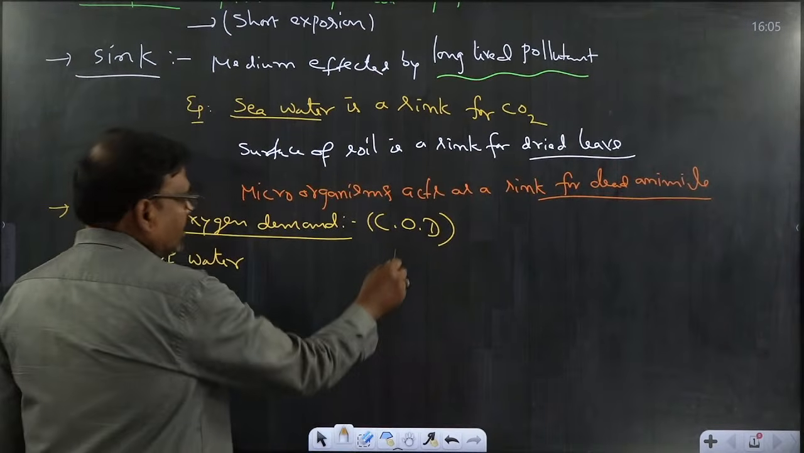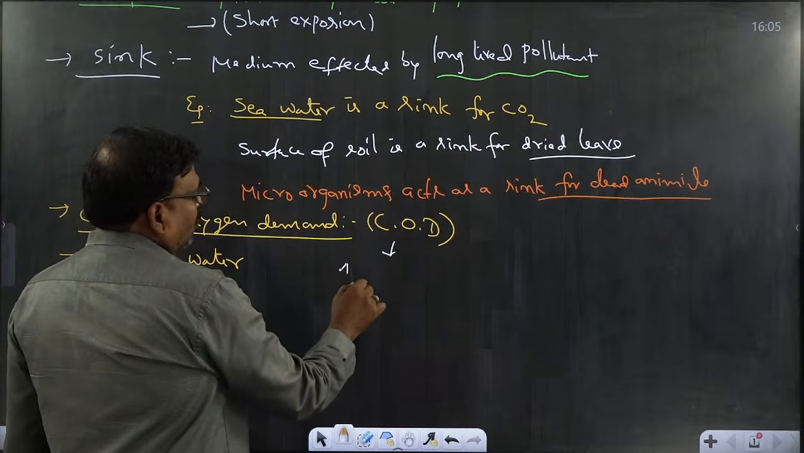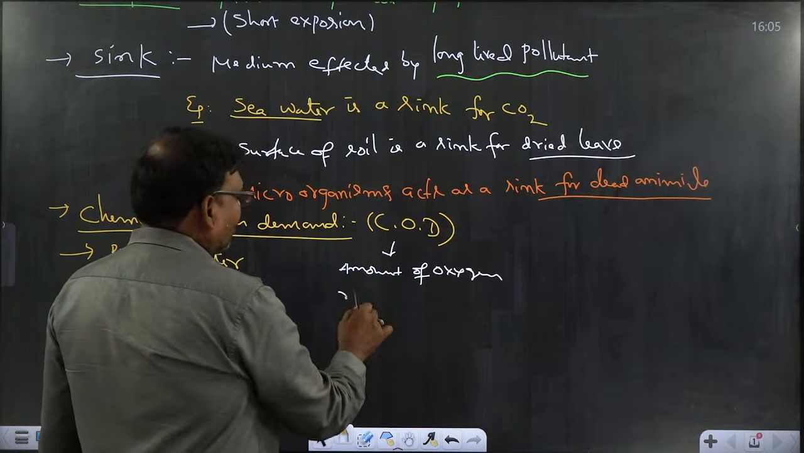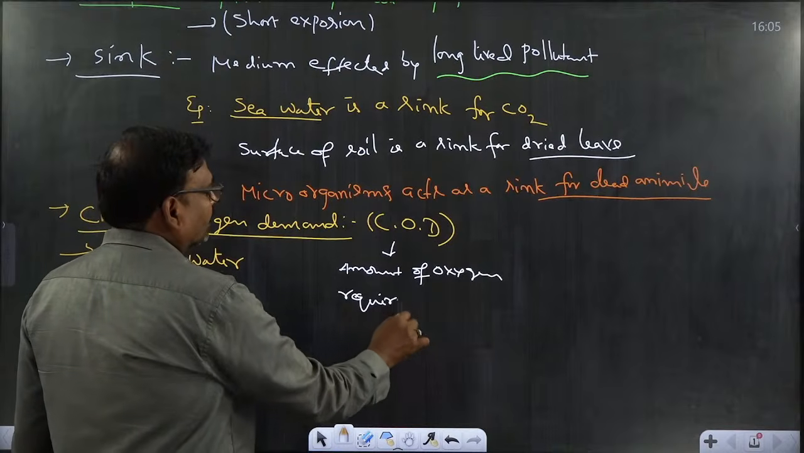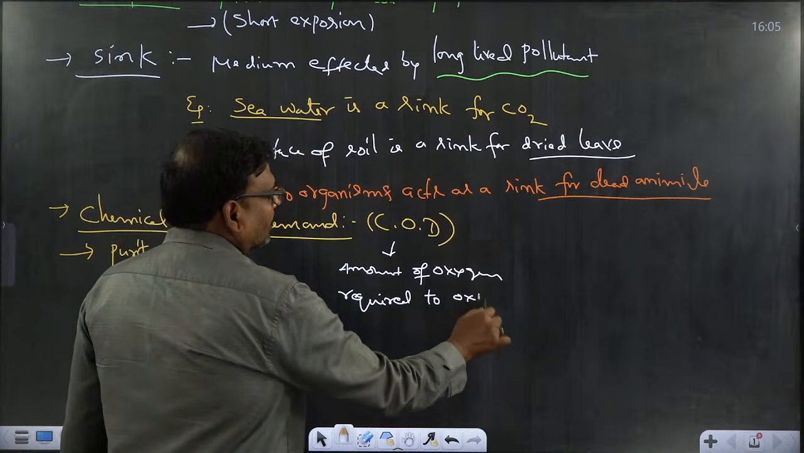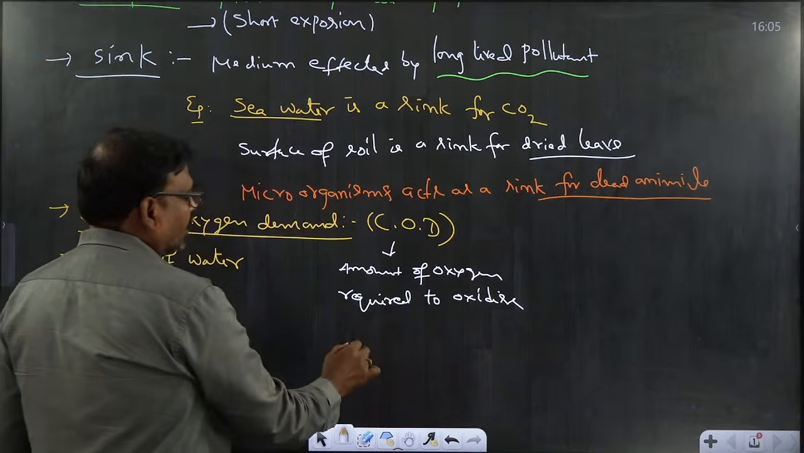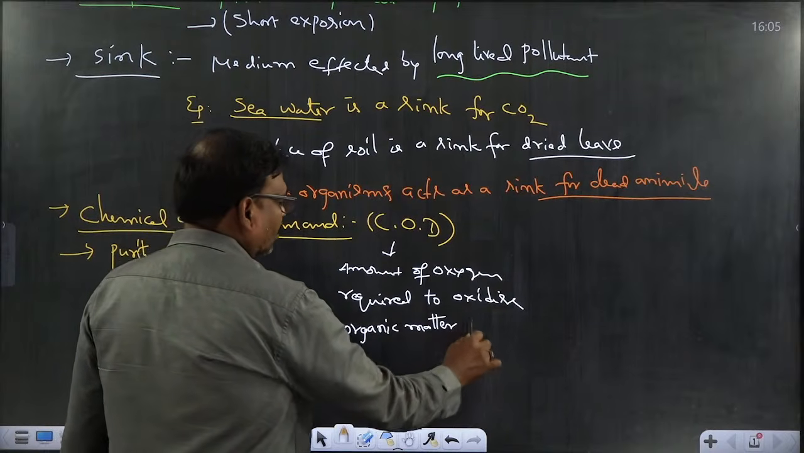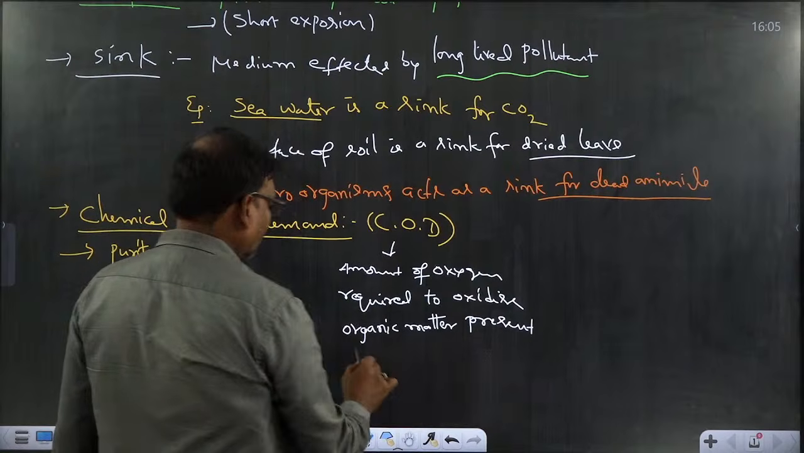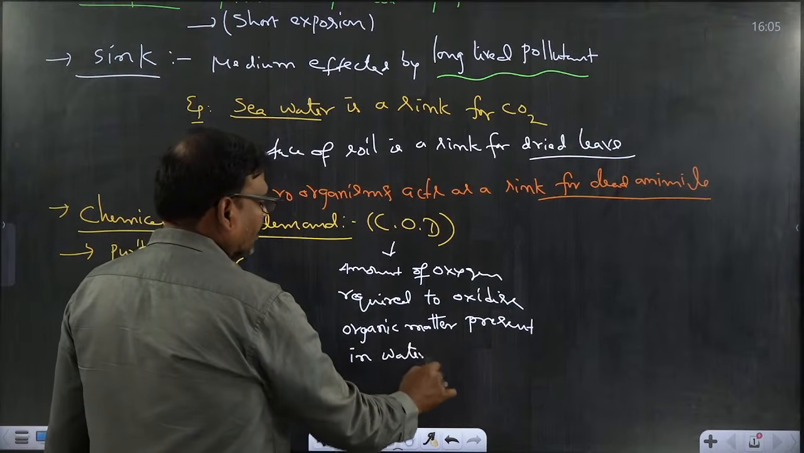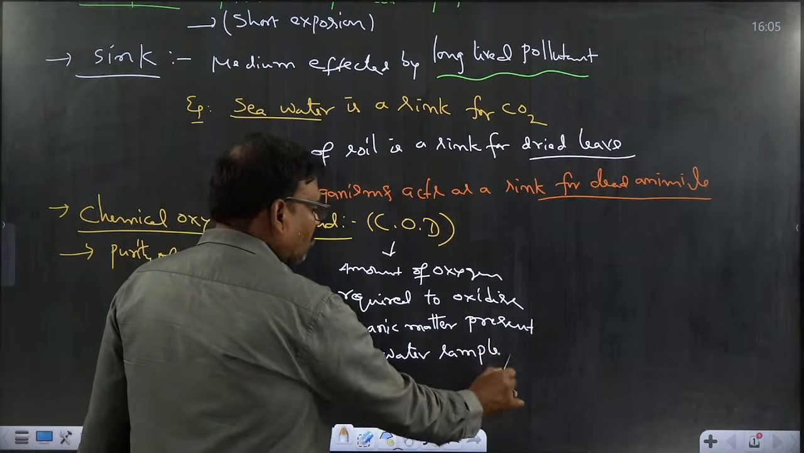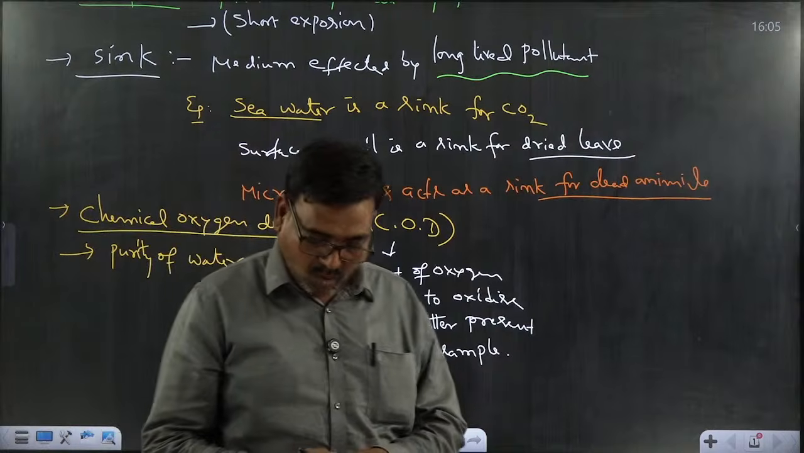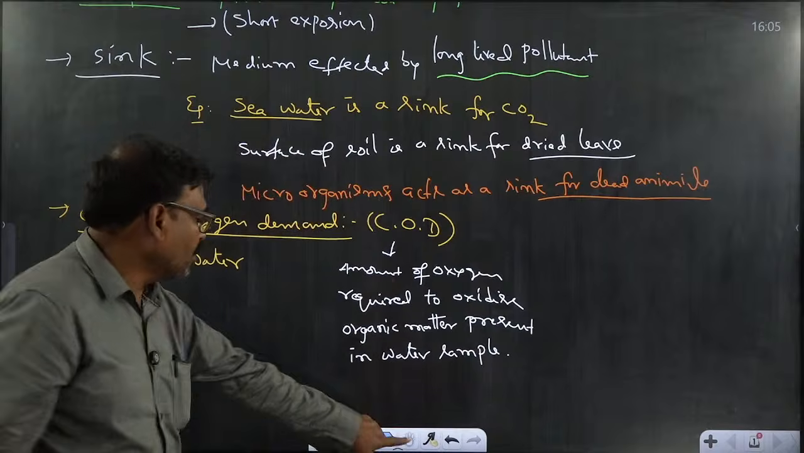So COD is the amount of oxygen required to oxidize organic matter present in the water sample. Generally, if the water sample is more polluted, then definitely it requires more oxygen. So that amount of oxygen is measured by using COD.